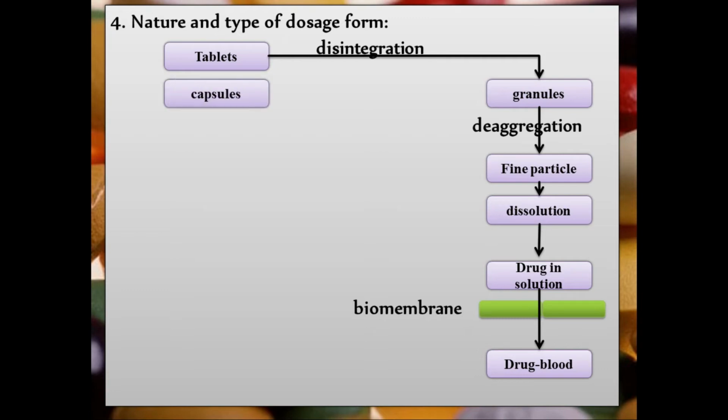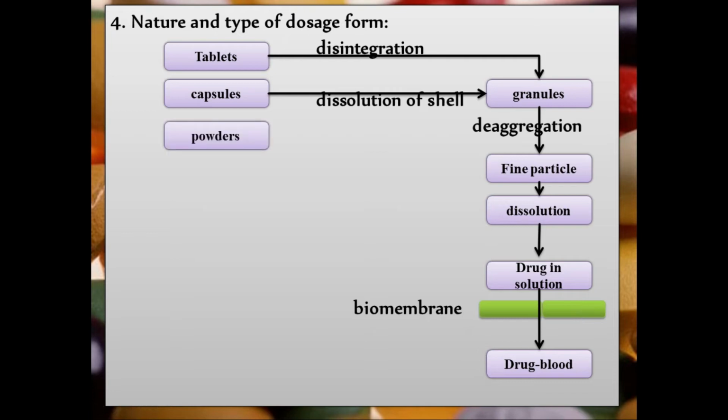Now in capsules, again there is dissolution of the shell. The gelatin shell will get dissolved, then the granules inside the capsule will get emptied into your stomach. Then these granules again disintegrate, deaggregate into fine particles. These fine particles get dissolved, then again the drug goes into solution and goes into systemic circulation through a biomembrane. Okay, then this is the third part.